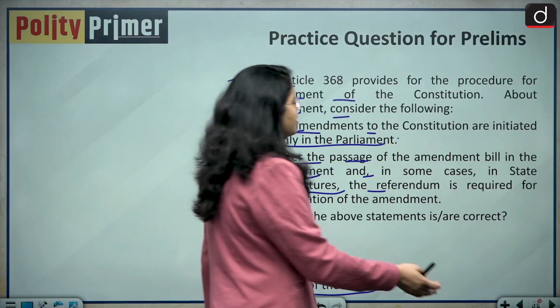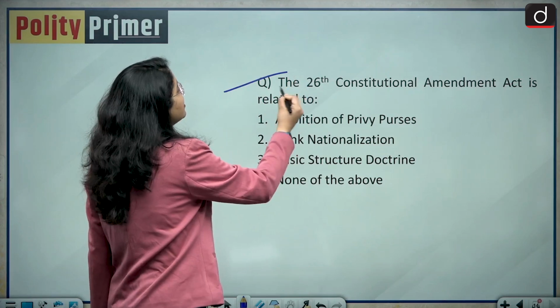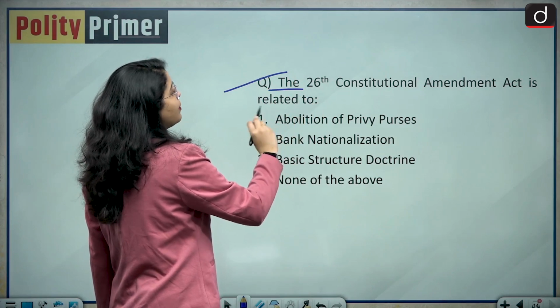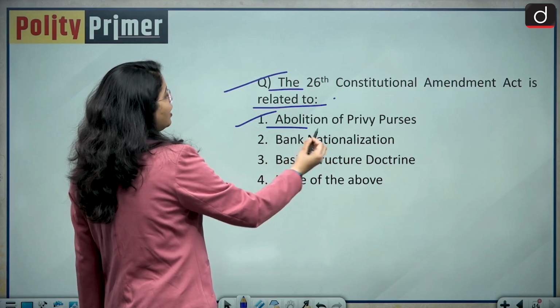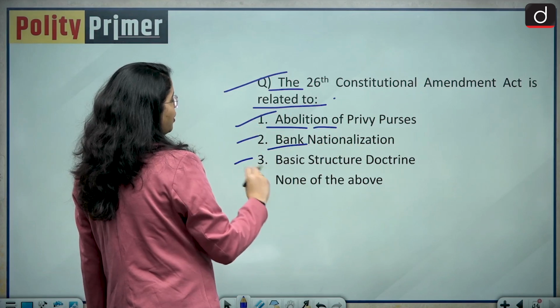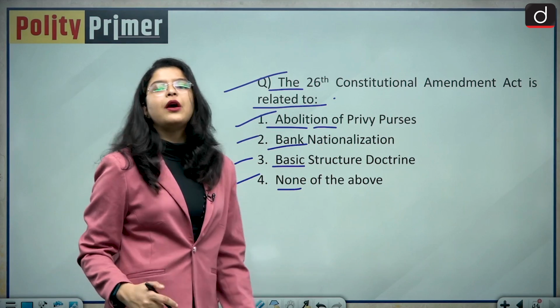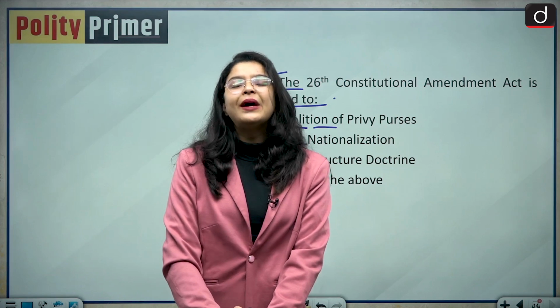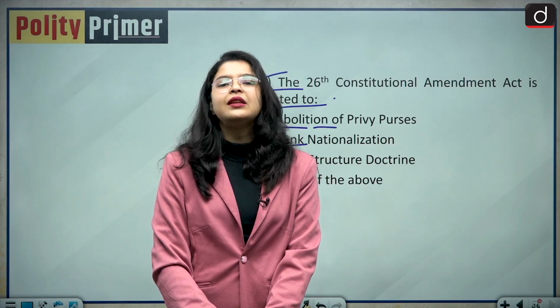Now let us discuss the last question of our today's discussion. The question is, the 26th Constitutional Amendment Act is related to option A, abolition of Privy Purses, option B, bank nationalization, option C, basic structure doctrine, and option D, none of the above. So this answer will be given by you to me in the comment box below, and I'll reveal the correct answer in the next session.